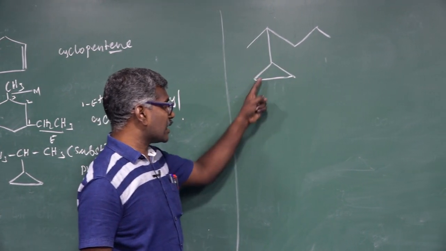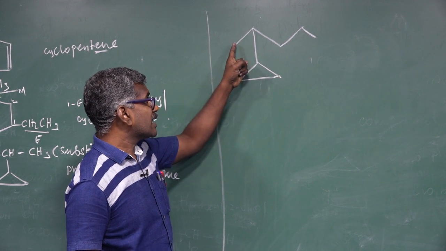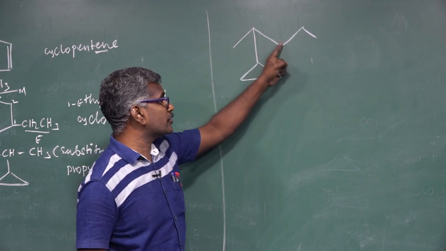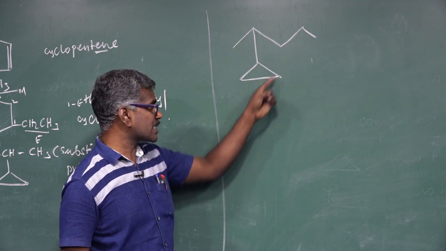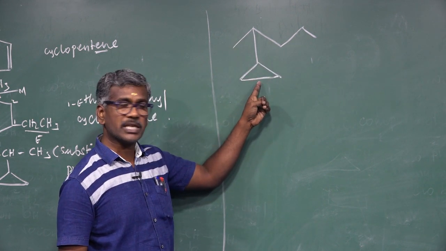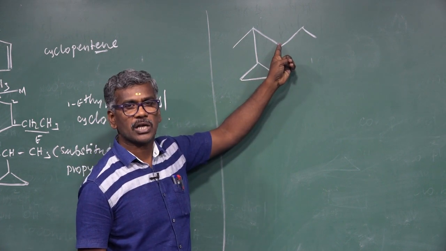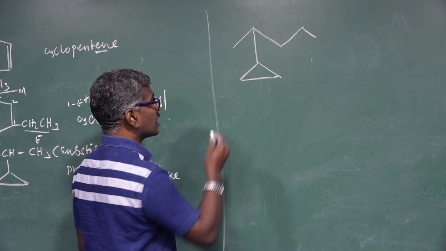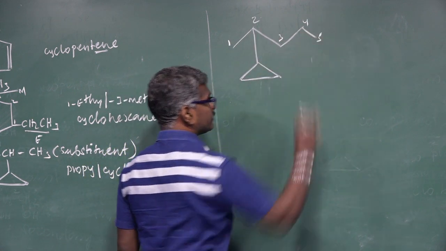Here the cyclic total number of carbon atoms is 1, 2, 3, and in the long chain 1, 2, 3, 4, 5. Open chain 5 carbon atoms, cyclic total number of carbon atoms 3. This one acts as a substituent, this one acts as the parent structure or word root. First give the number 1, 2, 3, 4, 5.